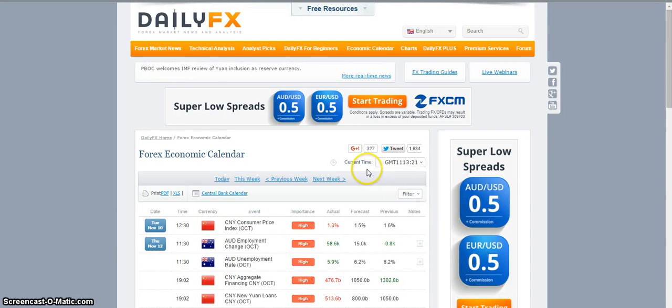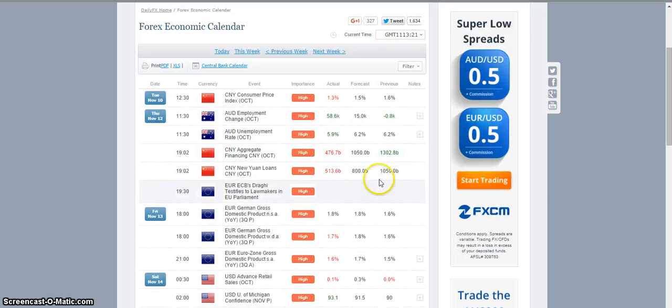What you'll need to do is, for the current time, change it to your local GMT time, and then you can add the filter, and today we're only going to look at the high importance news. So at the Forex economic calendar on the Daily FX channel, we can see all the high importance news which are upcoming, and this is very good to know, definitely the week prior.